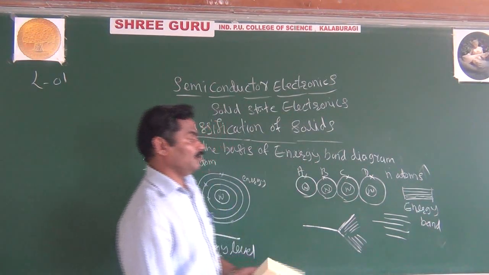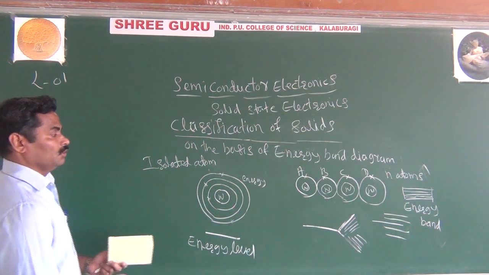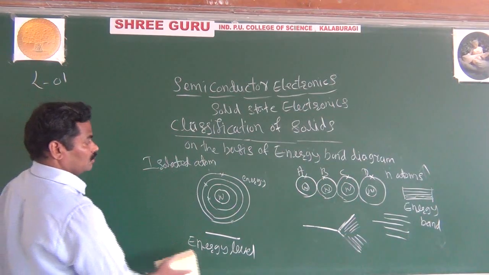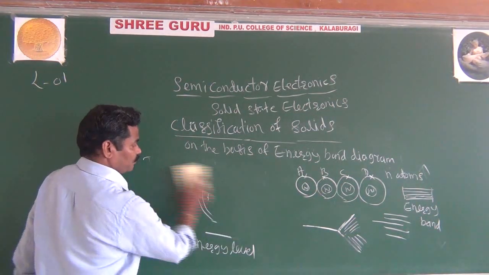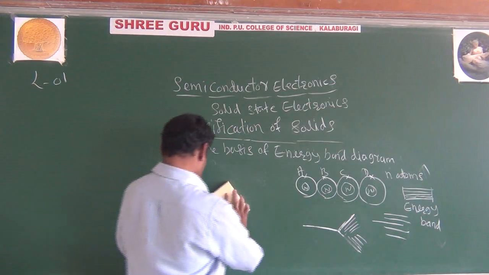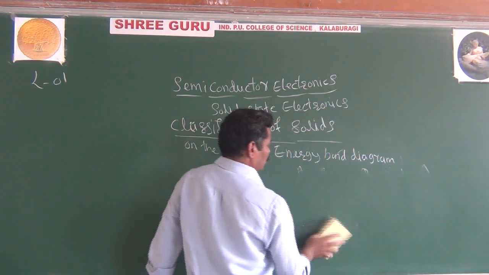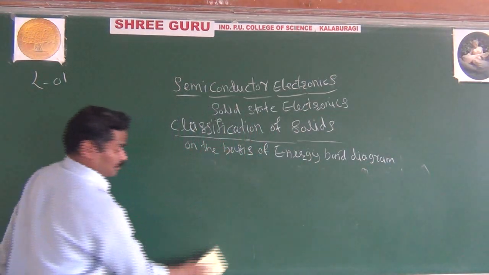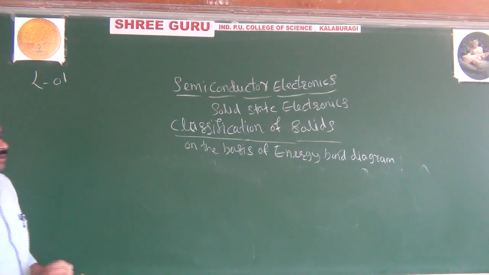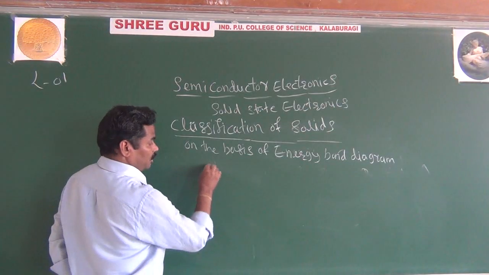Going forward, I will go to the most important thing for understanding the energy band diagram. We give importance to three important bands.